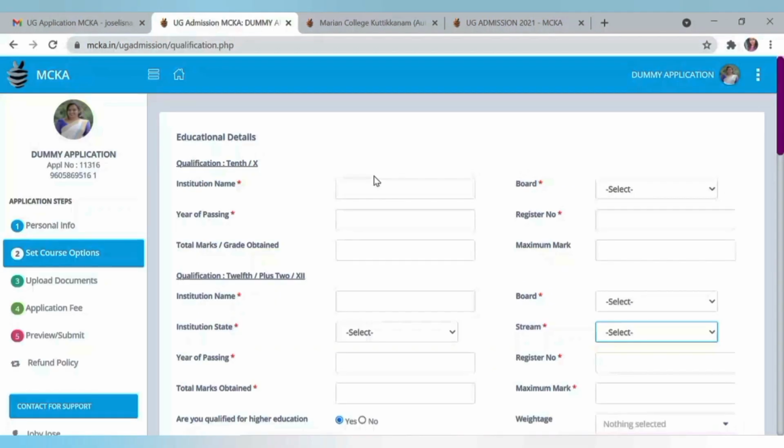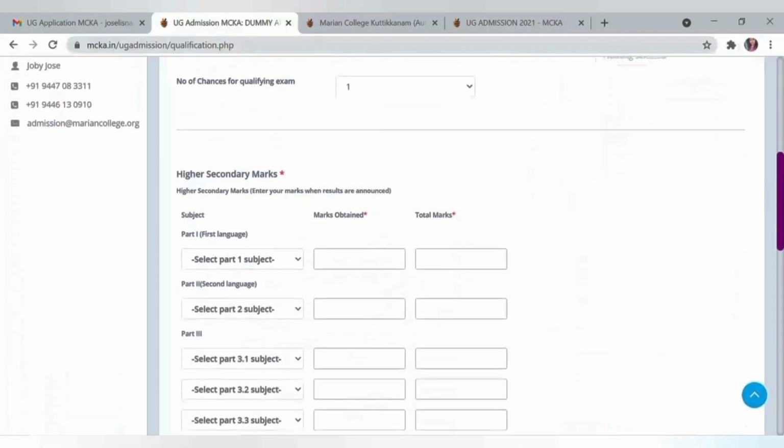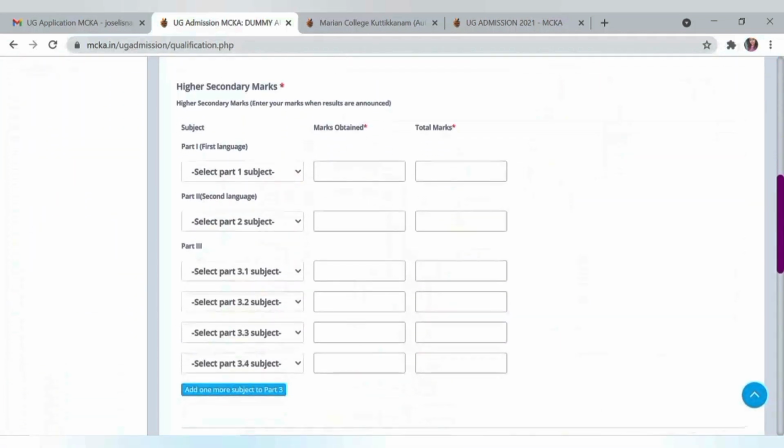Here you need to provide your education details of 10th and plus 2. Students from science or humanities stream can skip this particular area, that is selection of stream, for the time being, but they can fill all other required details of 10th and plus 2. Then you need to provide your plus 2 marks here.